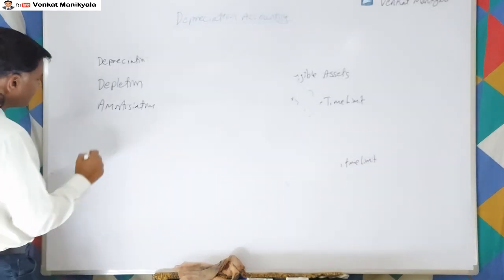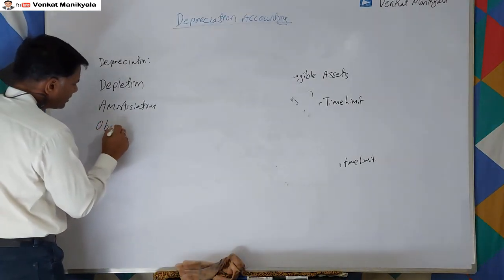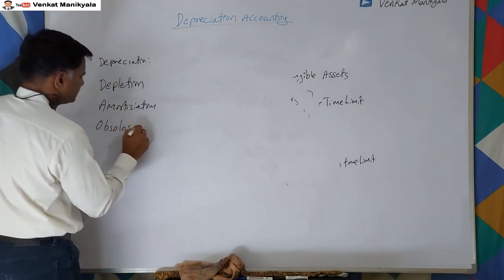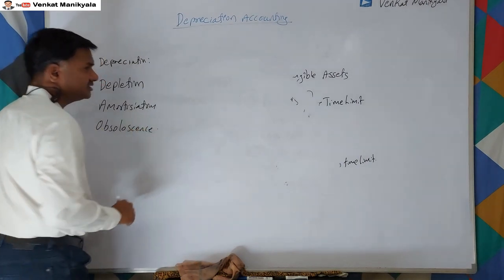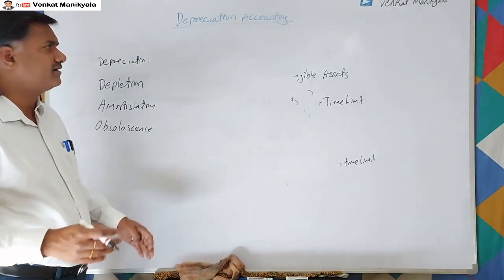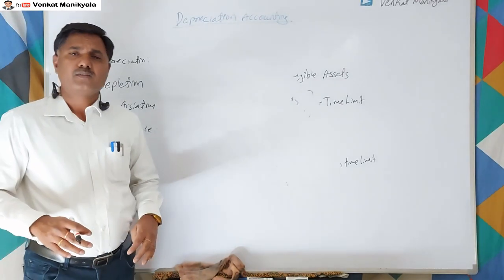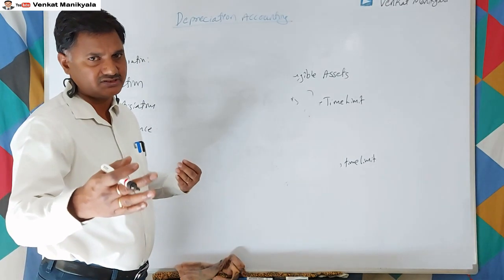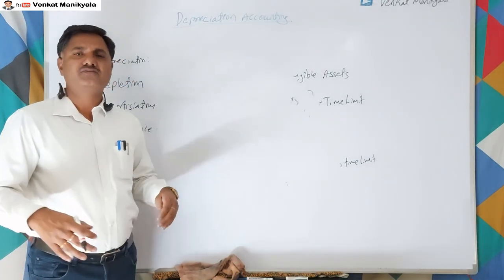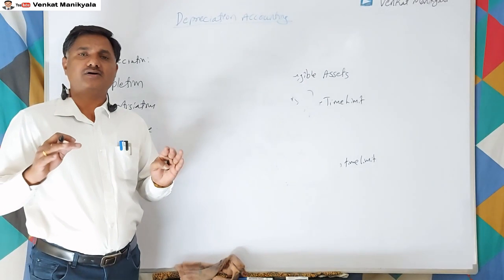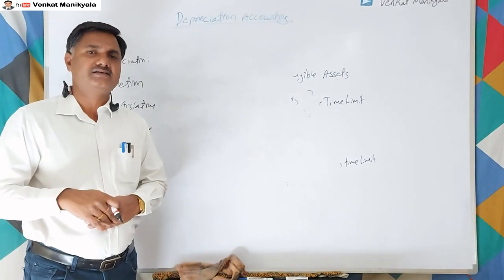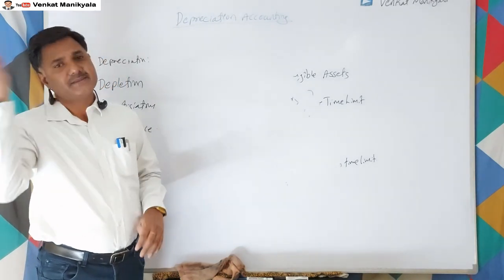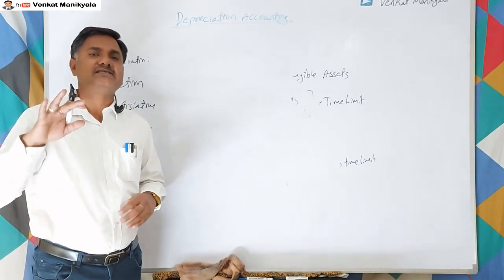One more thing is obsolescence. Obsolescence is not a regular kind of thing like depreciation. We may charge over a period of time, the useful life of an asset, but suddenly because of technology change or productivity increase in some other asset, if we get that asset, our productivity will increase.